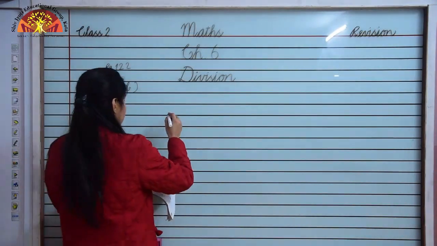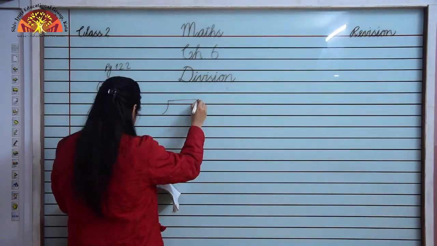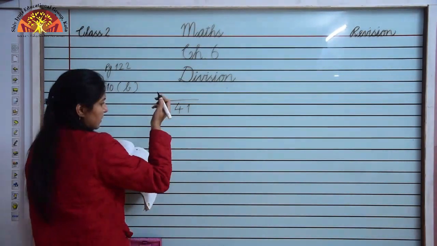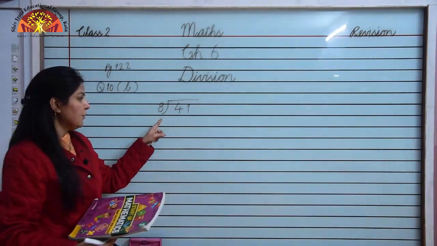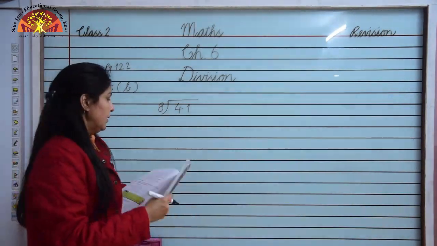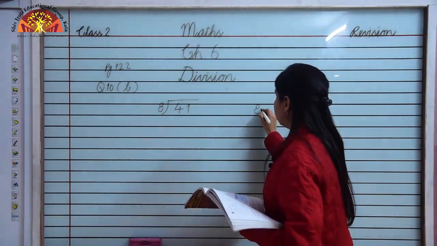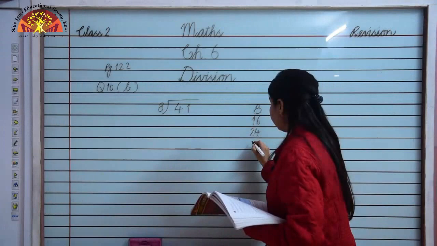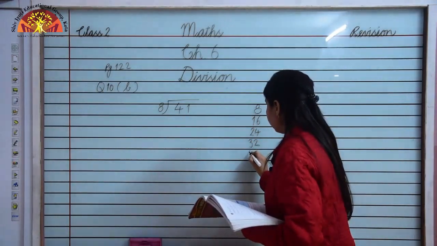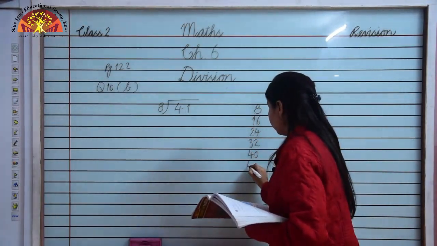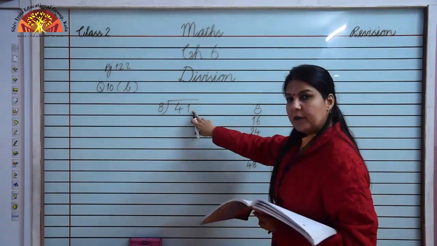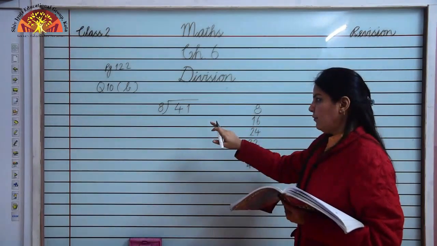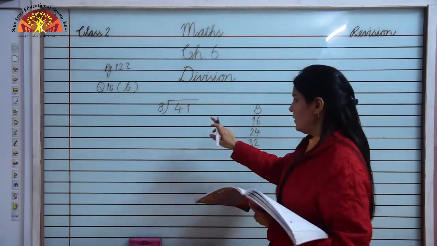So here we are dividing 41 by 8. Children, as you know, in the table of 8, 41 will not come. Let's see here. 8 1s are 8, 8 2s are 16, 8 3s are 24, 8 4s are 32, 8 5s are 40 and 8 6s are 48. It is bigger than 41, so we will stop here and we will take the smaller number, 40.